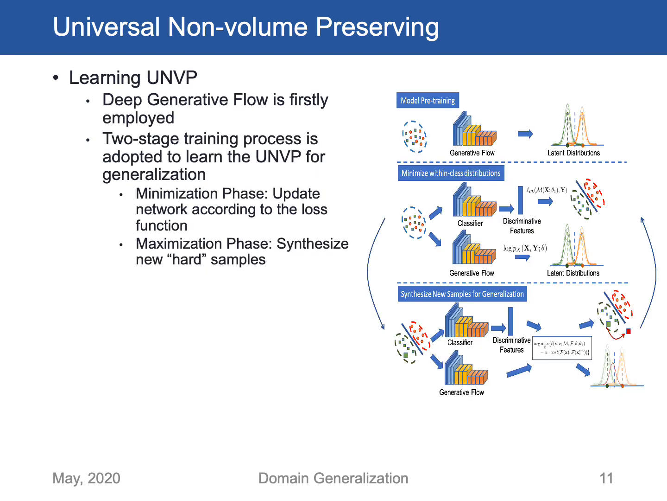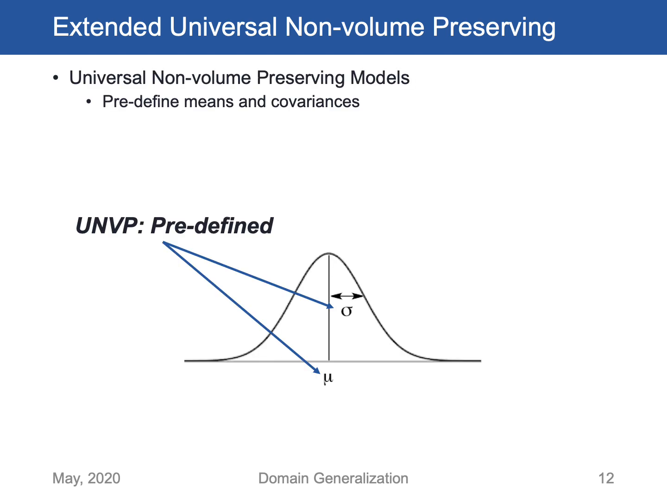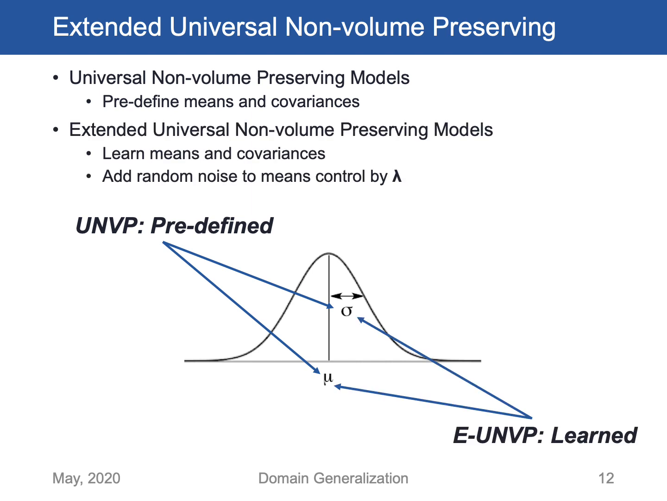Learning UNVP involves two steps. First, we learn the discriminative feature model. Second, to train the UNVP model, we use a two-stage training process. Specifically, the minimization phase updates the network according to the loss function and the maximization phase synthesizes new hard samples. In UNVP, we predefine means and covariances of distributions. Meanwhile, in the extended UNVP, we learn the means and covariances during the training process.